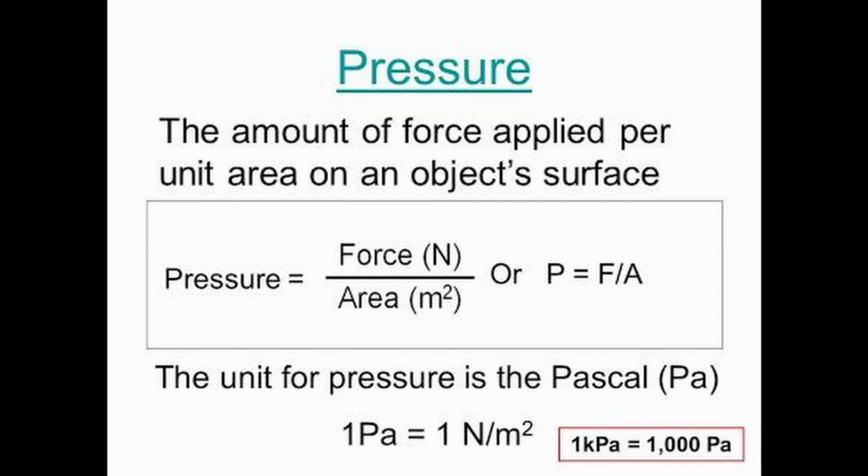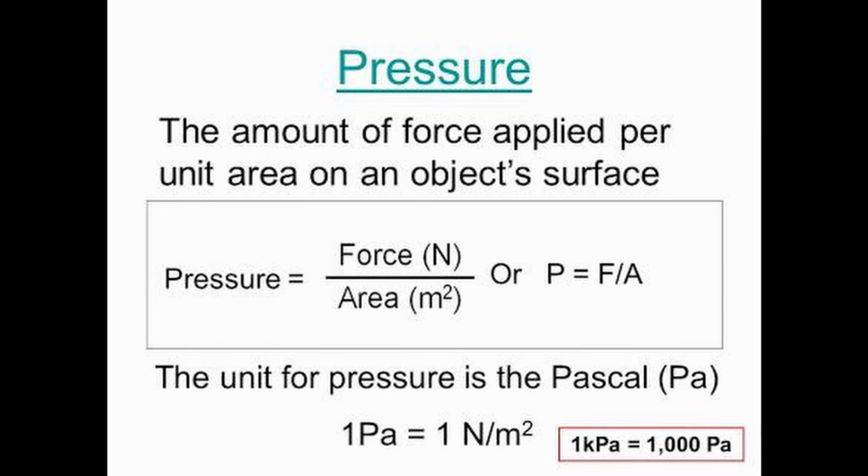So that means N upon m square, Newton upon meter square. So what will be the SI unit for pressure? It will be Newton per meter square. However, Newton per meter square is also called Pascal. It was named after the French physicist.